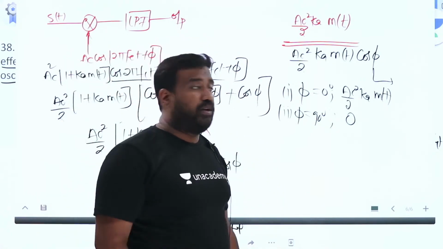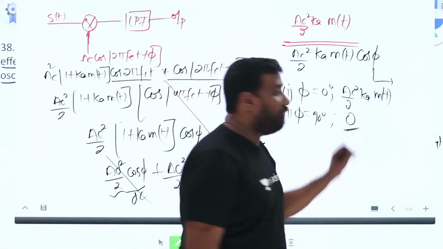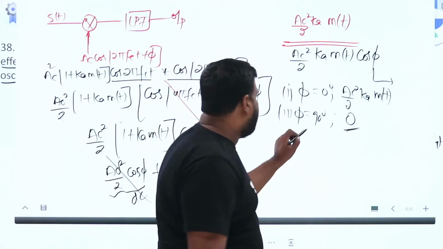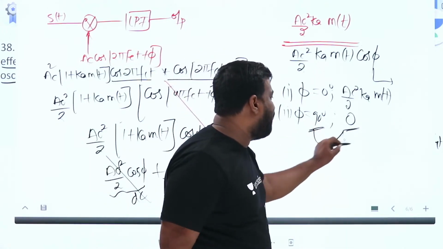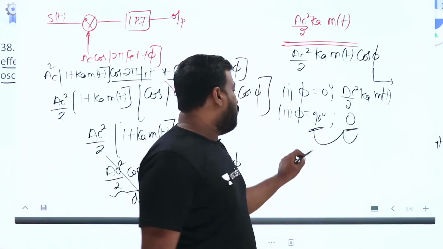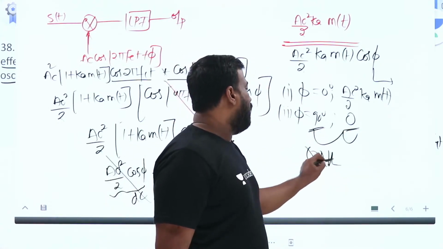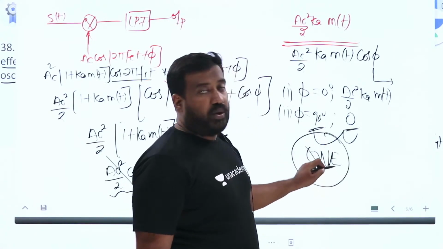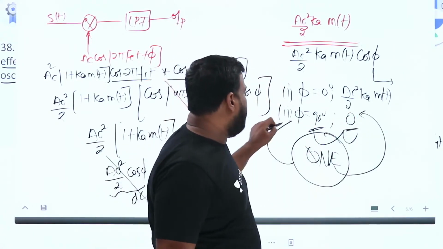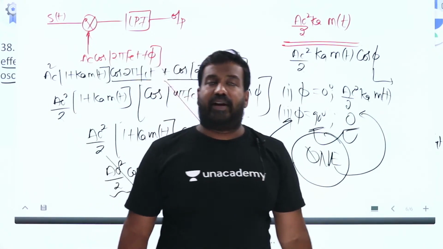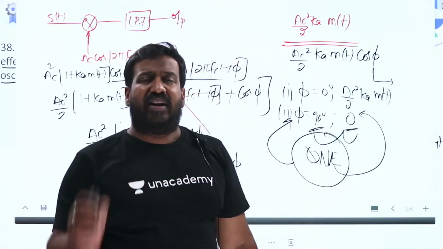What you got as output is 0, null. When the phase shift is 90, quadrature, this effect is called quadrature null effect, QNE. Now you tell me, what is QNE? QNE is a concept where the output signal becomes 0 when the phase difference between the local oscillator of transmitter and receiver is 90 degrees. This is the pure concept.